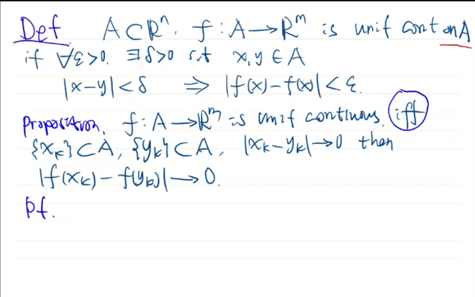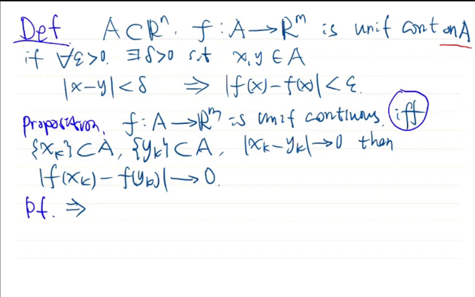Firstly, we prove the only if part. Suppose we know that f is uniformly continuous, and we have two sequences xk and yk. The points in the sequences become closer and closer. We want to show that their images also become closer and closer.